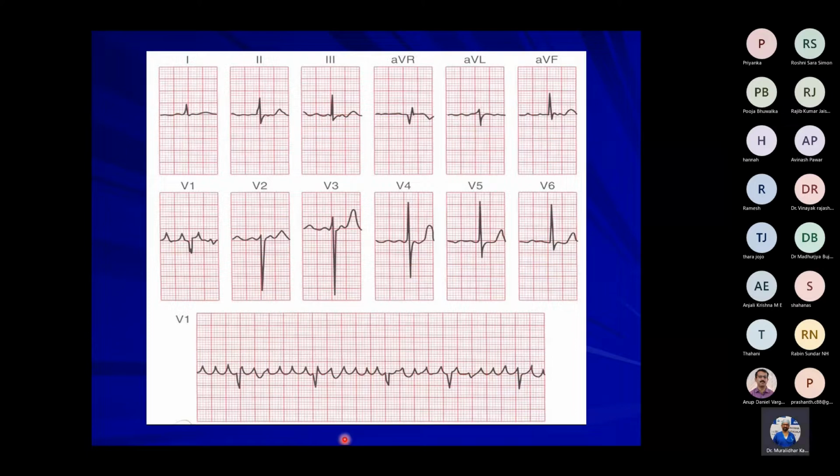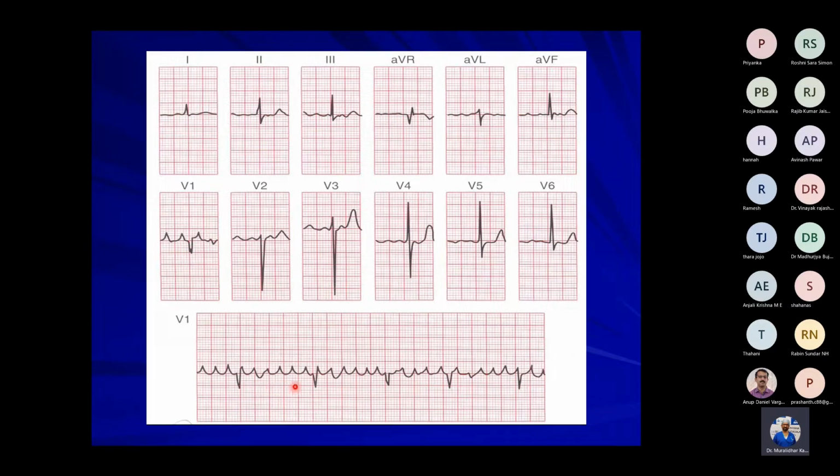What is the rate? In this, we have to take a 6-second strip, take the number of R waves and multiply by 10.